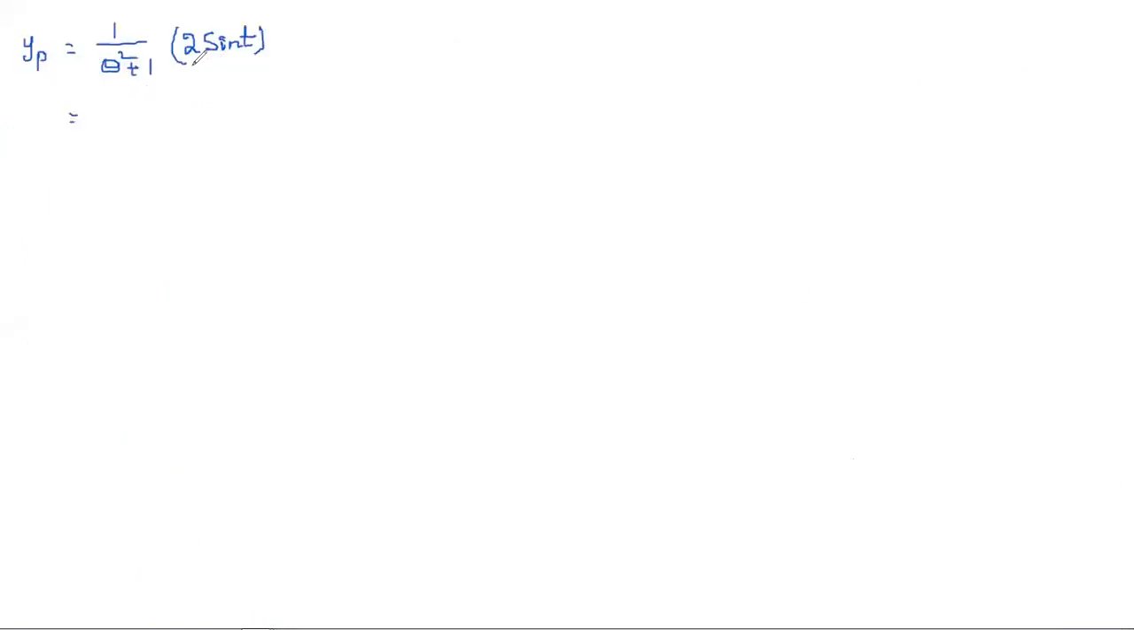Now, which type is this coming under? Type 2. In type 2, we have to substitute theta square as minus 1 square. If we substitute that, we get 0, so we should not substitute directly here. In that case, we have the formula: 1 by d square plus a square of sin ax is equal to minus t by 2a cos at. So this is the formula in type 2.